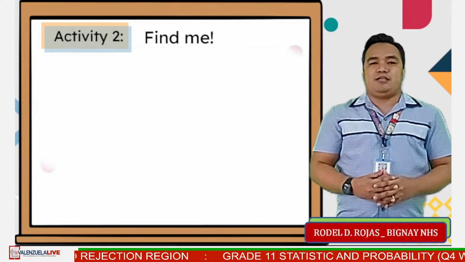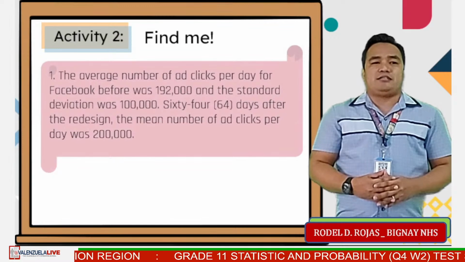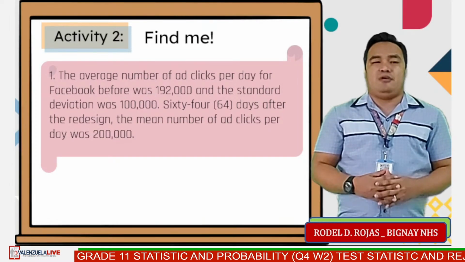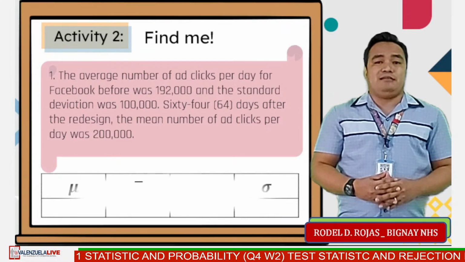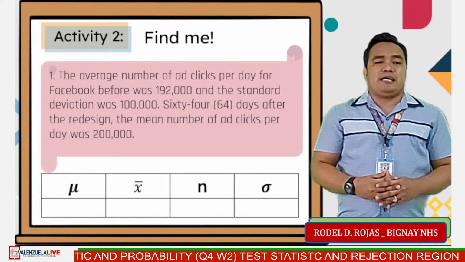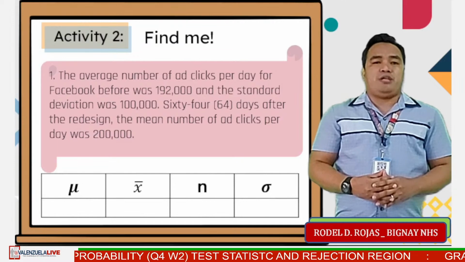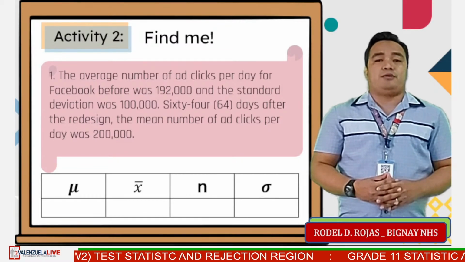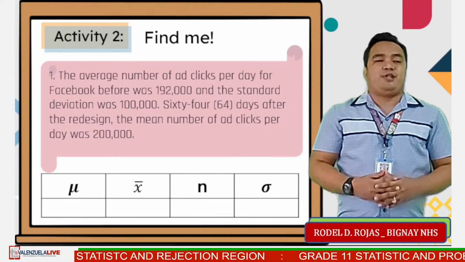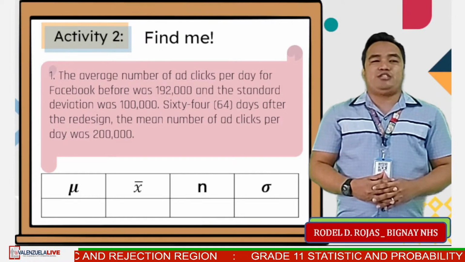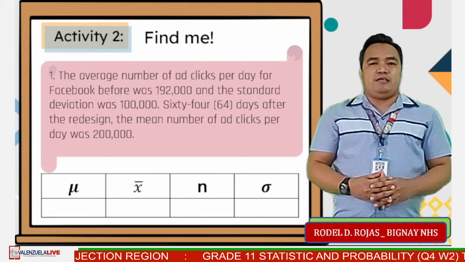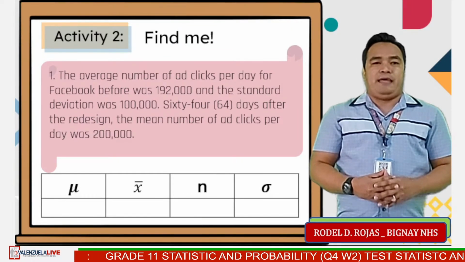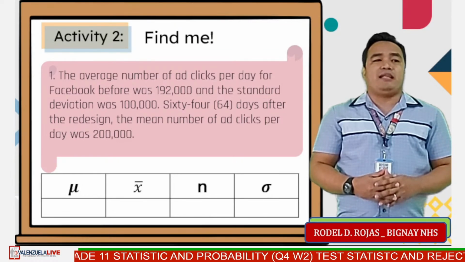For our next activity, you will type your answer in the comment box by identifying the population mean, mu, sample mean, x bar, sample size, n, and the population standard deviation, sigma, of the following sample problems. Number 1. The average number of ad clicks per day for Facebook before was 192,000, and the standard deviation was 100,000.